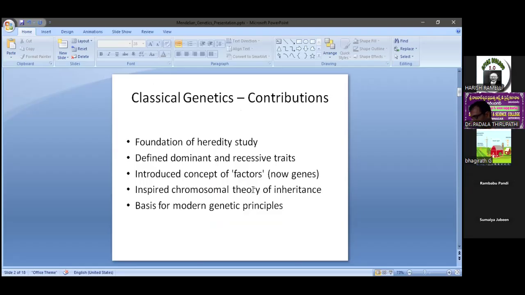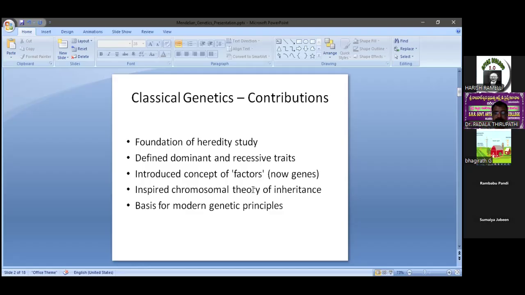Moreover, Mendelian genetics is referred to as classical genetics. He always emphasized how the parental characters are transmitted to offspring by doing pollination, fertilization, or plant breeding. Doing such experiments was helpful to reveal the results. Based on the results, he explained heredity, and he explained that one character is dominant and another character is recessive.